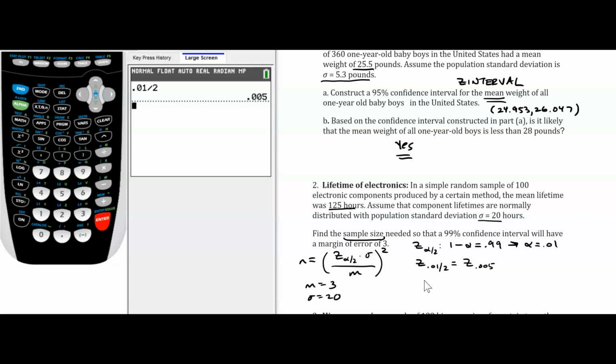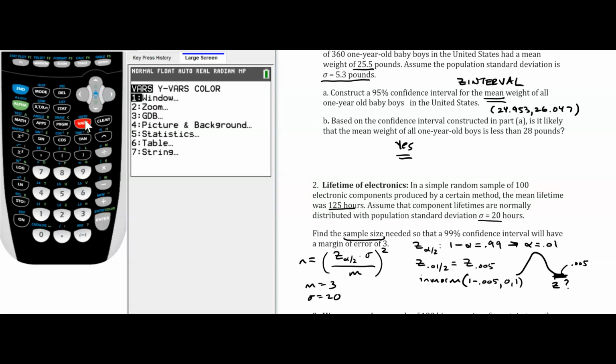Now we talked earlier about how we can approach this. Since we're looking for a z-score for which the area to the right is 0.005, then the area to the left of our z-score is going to be inverse norm of 1 minus 0.005, comma 0, comma 1. And so let's go inverse norm, second vars. There we go. Inverse norm is number 3.